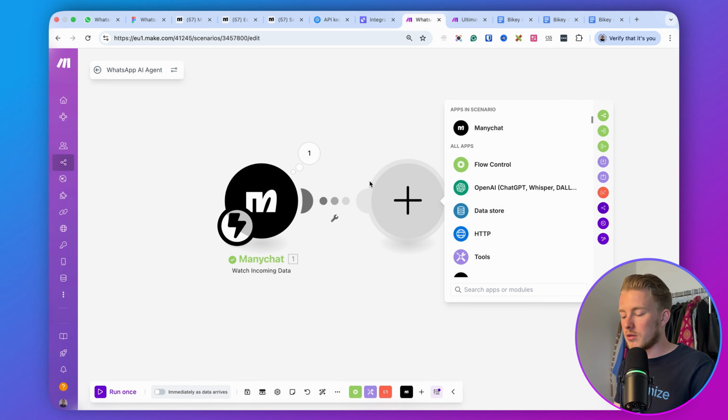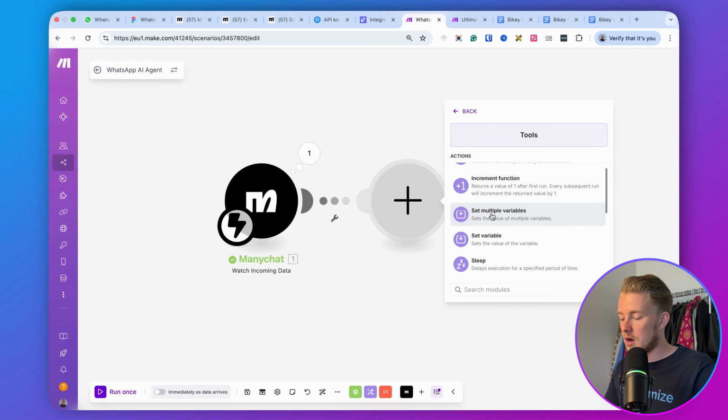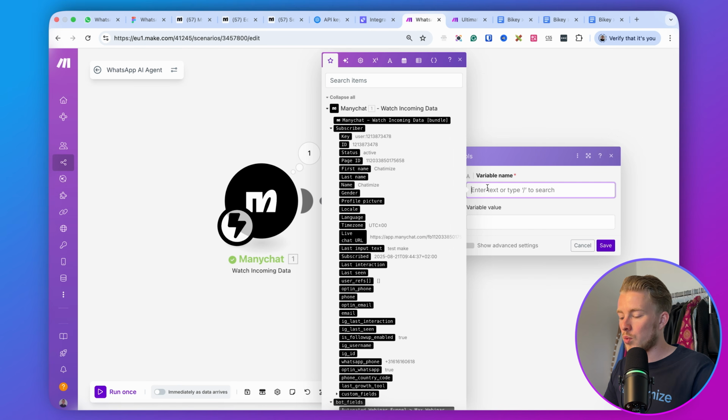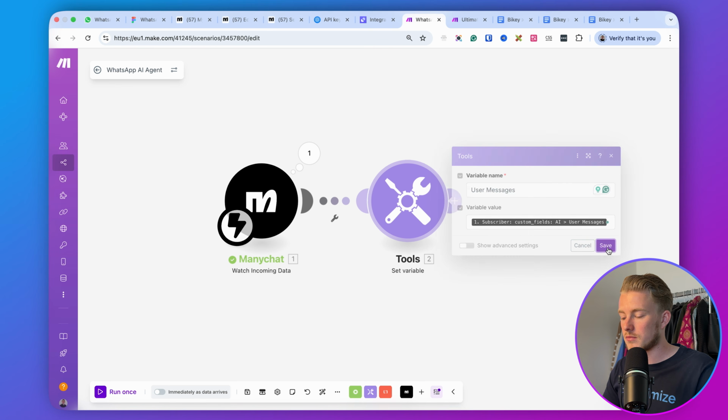So what we will do here is go to tools. Here it shows already, but you can also just search for tools. Go with tools here and then click on set a variable. We set the variable name to user messages, and we set the variable value to what we get from Manychat. Here you can search for items, so I search for user messages, and then you can see the AI user messages, which this time contains "hey". This contains all of the messages that we get from the user.